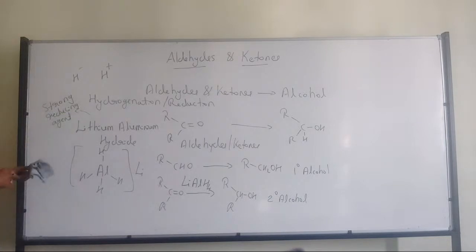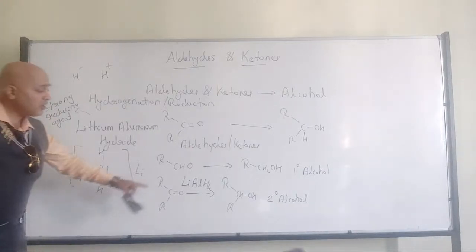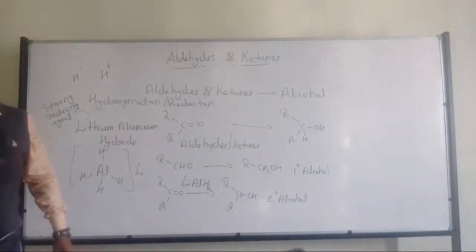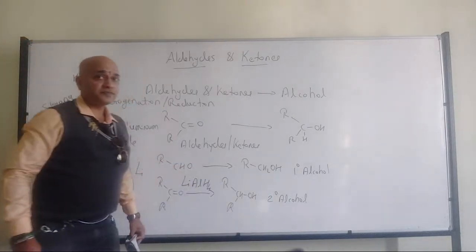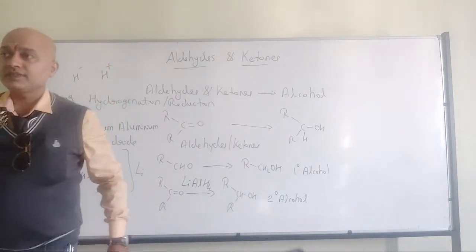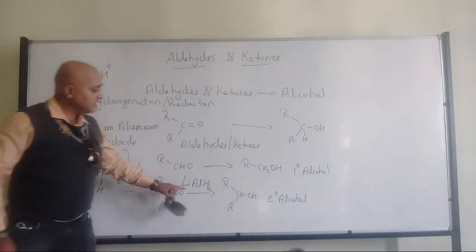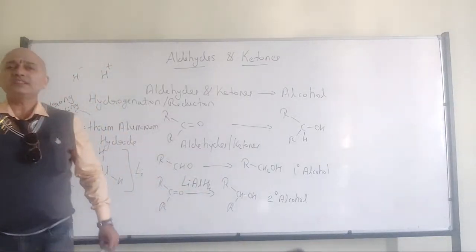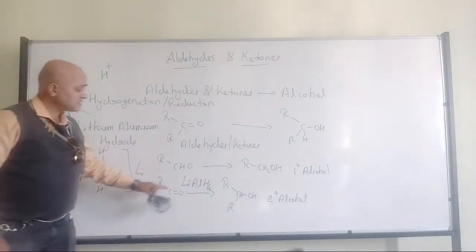So what we should remember here is, for ketones to get converted into the respective alcohol, that is a secondary alcohol, we require a strong reducing agent, that is lithium aluminium hydride. Now what about aldehydes? Can we not use lithium aluminium hydride? We can use it, nothing will happen, but it is not required. Such a strong reducing agent is not required. We can save the cost.